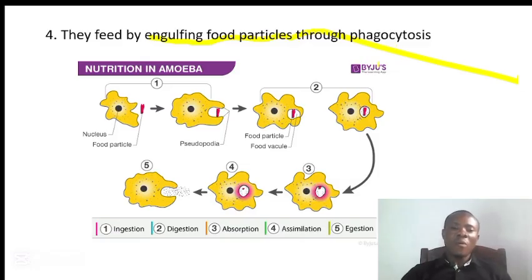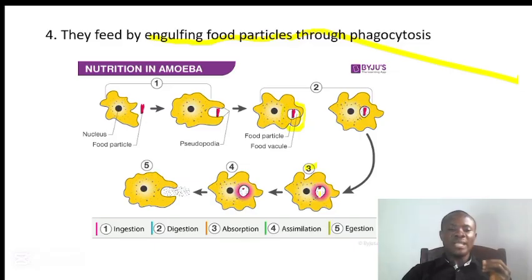So when amoeba wants to take in food, as we have on this slide here, it will first protrude its pseudopodia in order to surround the food. When it surrounds the food, this pseudopodia here will cut from this point in order to form a vacuole. Enzymes will be secreted in order to digest the food.